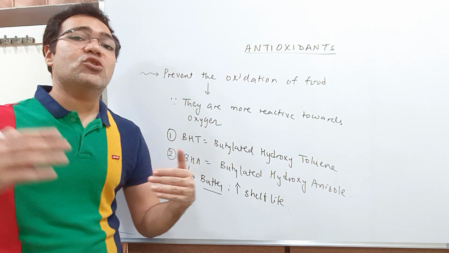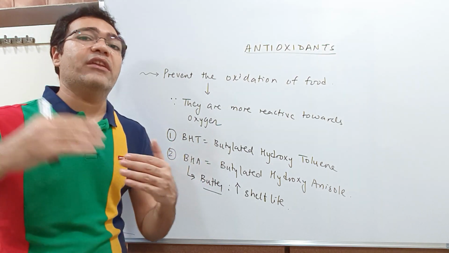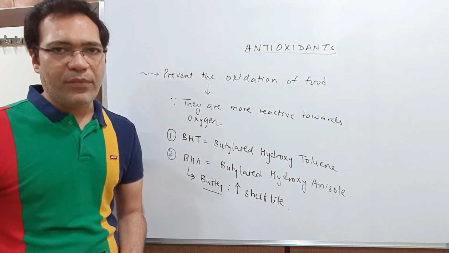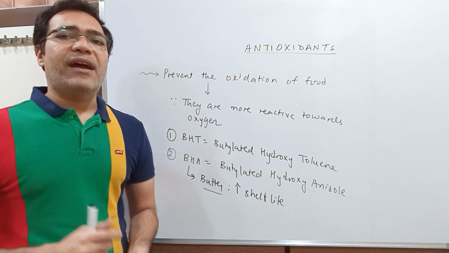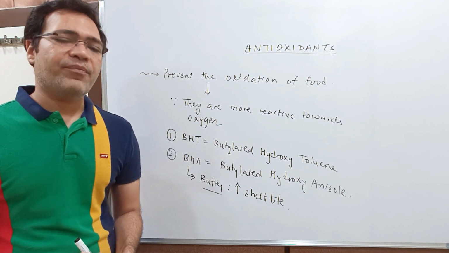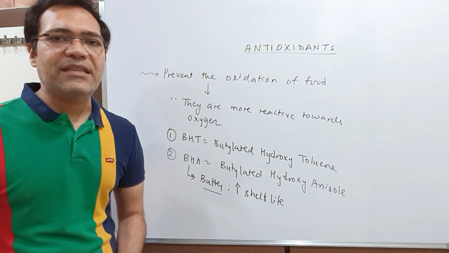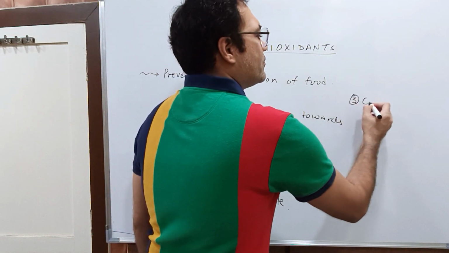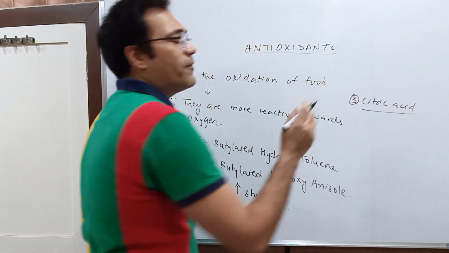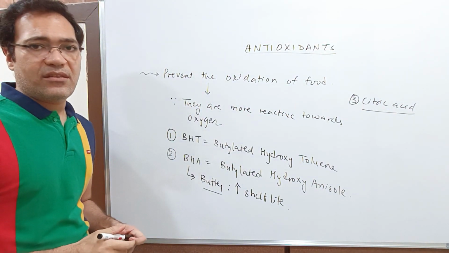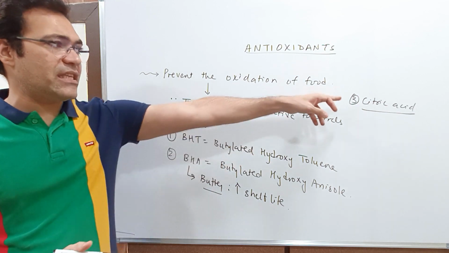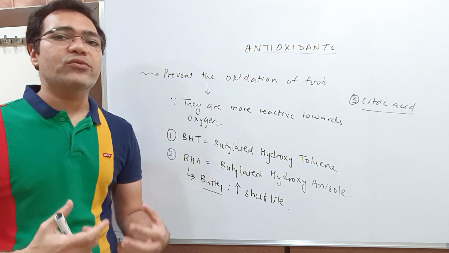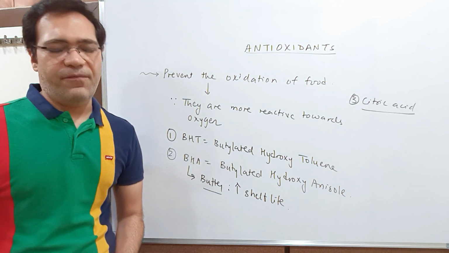Its expiry date will increase to years. From 2, 3 or 4 months it will increase to 1 or 2 years, because it is a very good antioxidant. It will prevent the oxidation of butter. My dear students, fats are more prone to oxidation, so addition of BHA will prevent the oxidation of fats such as butter. If you use BHA along with citric acid, then the effect of BHA and BHT increases. If you use BHT and BHA with citric acid, the effectiveness of these antioxidants increases and it produces a more powerful antioxidant effect.